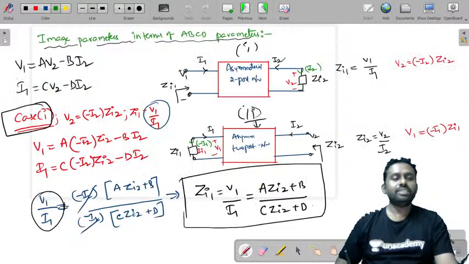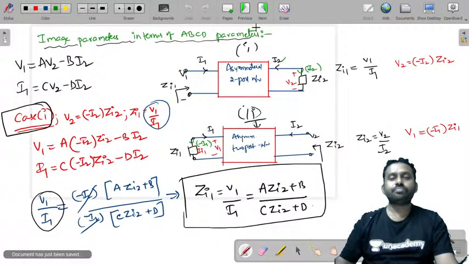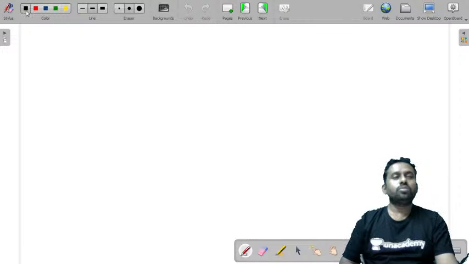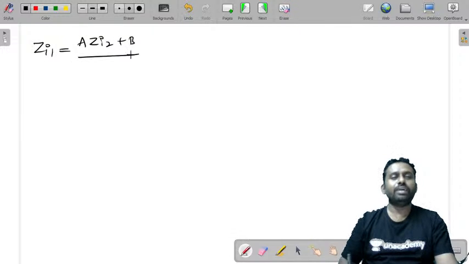So what is Zi1 is equal to A Zi2 plus B by C Zi2 plus D. So let's write these two values. Zi1 is equal to A Zi2 plus B by C Zi2 plus D.